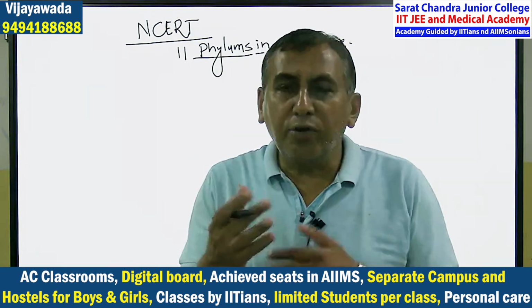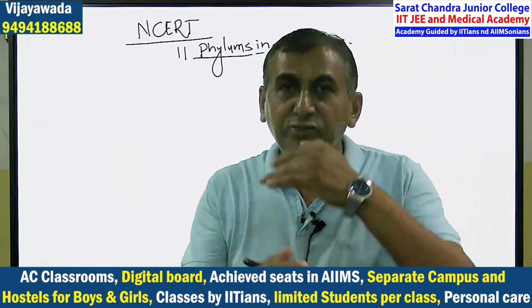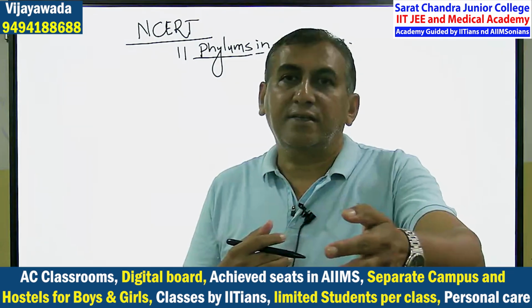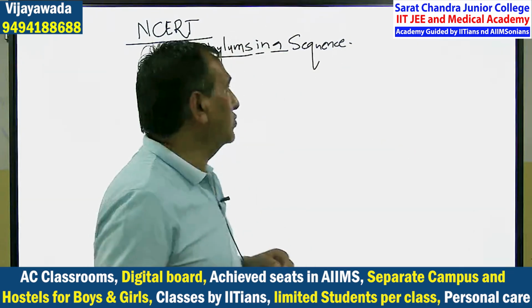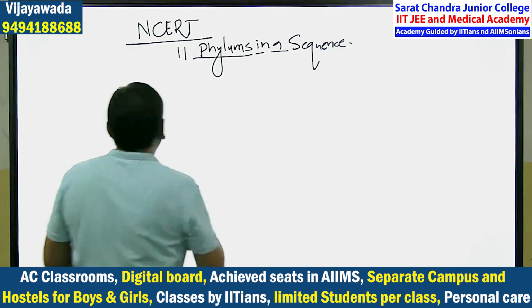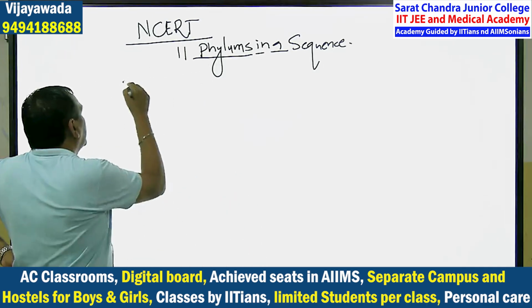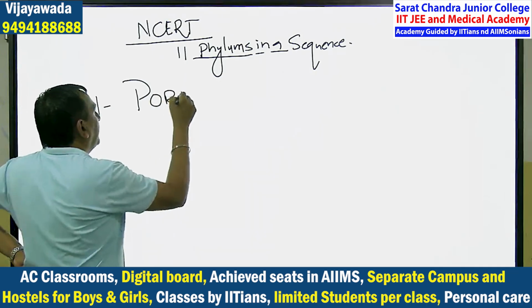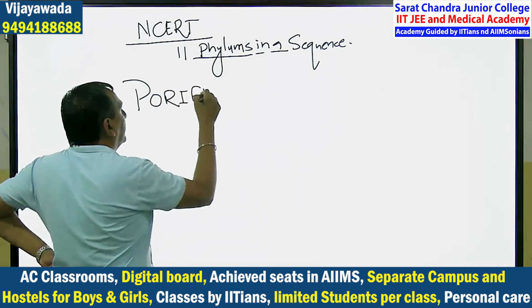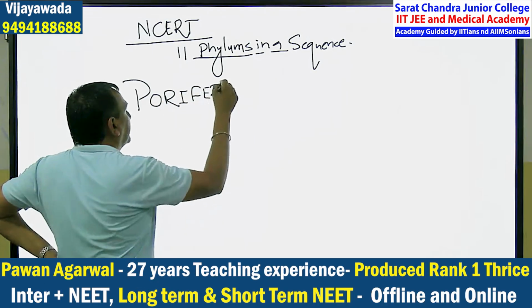Due to the evolution, simplicity to the complexity. In classification also, we are moving from simplest to the most complex. So, number one, Porifera. From here, try to be serious because we are discussing the basic.